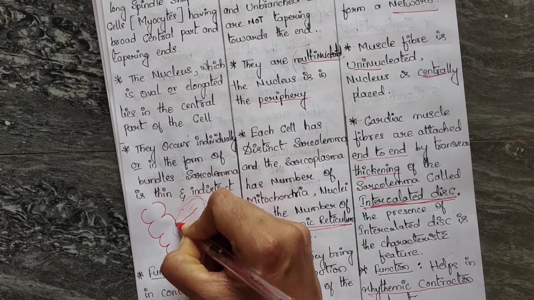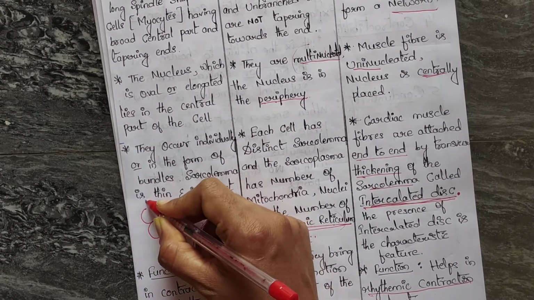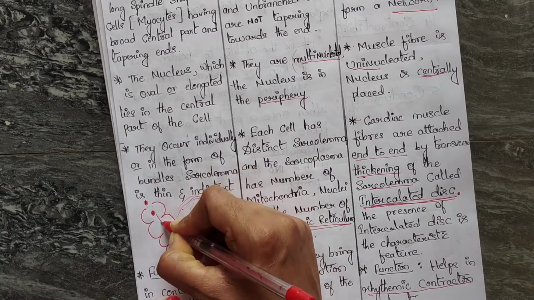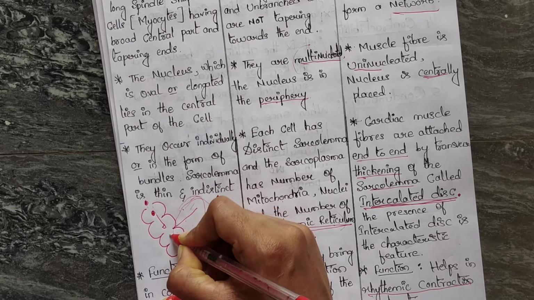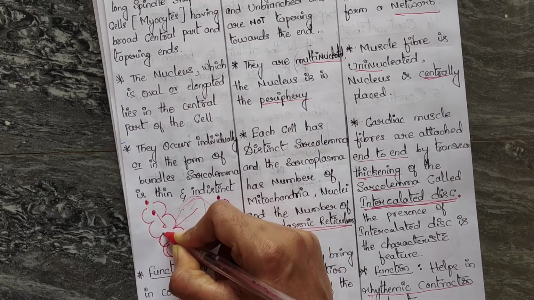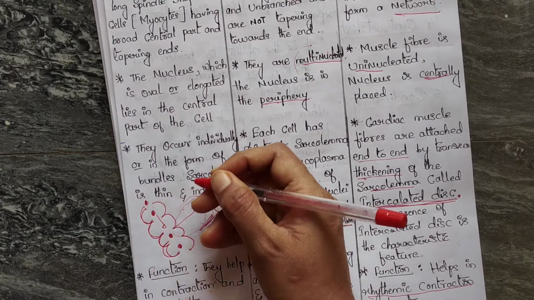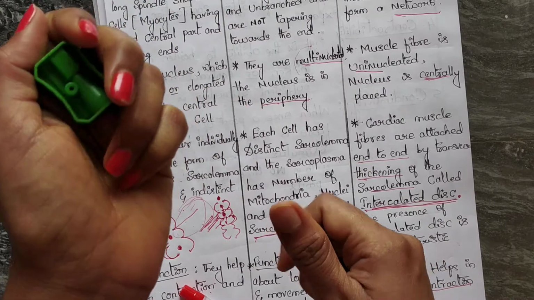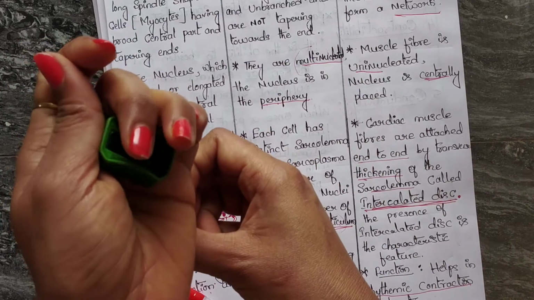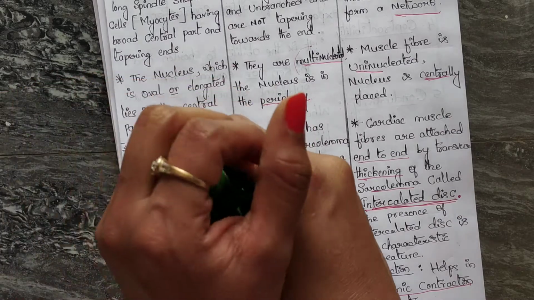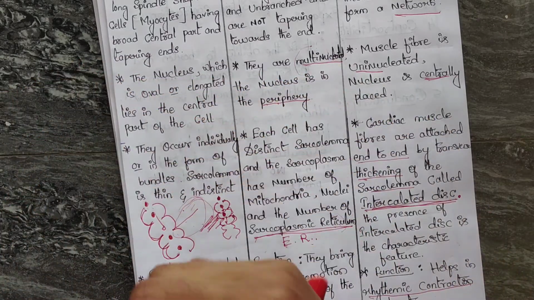When you ingest food, it comes here, the muscle contracts and the food moves further, then it contracts again and pushes it to the next part. Like if I pour a sharpener here, it falls, contraction moves it to this part, relaxation, then again to the next part, like this.